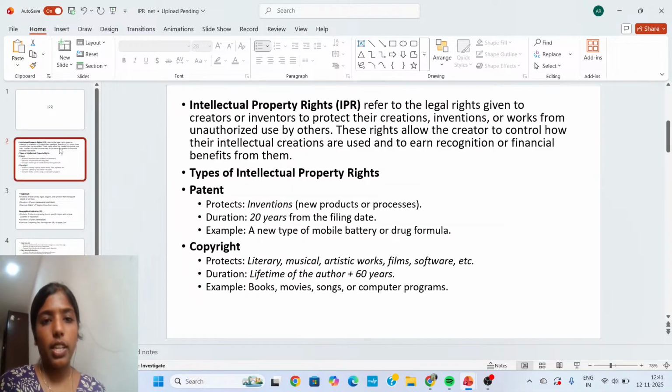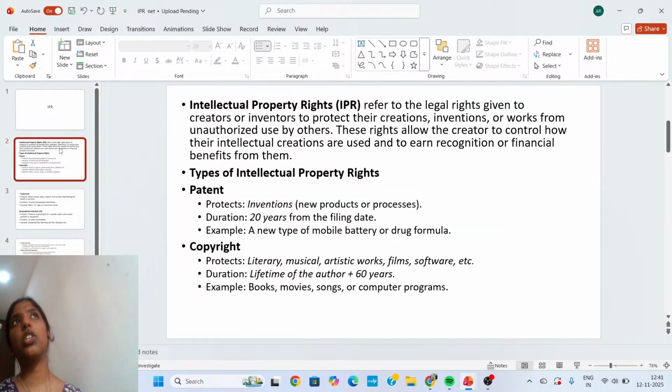Okay, once again, we saw the definition of intellectual property right, and we have seen that intellectual property right is a right that has been granted to the creators or inventors for protecting their invention or their creations from unauthorized users. So this is the concept of intellectual property right.